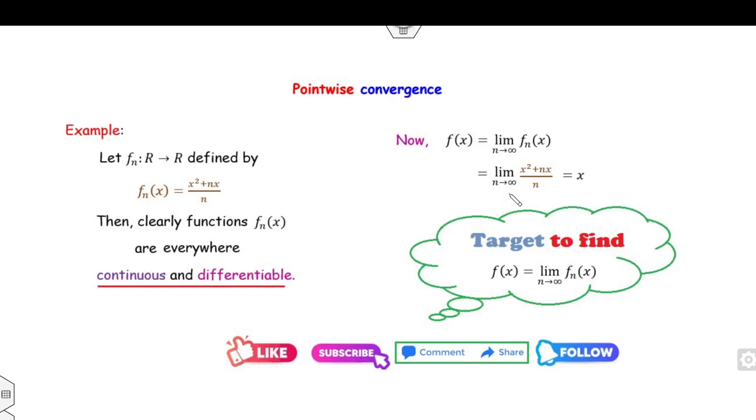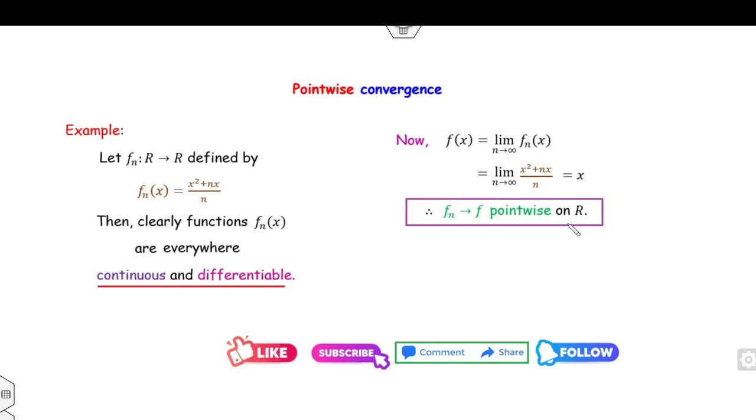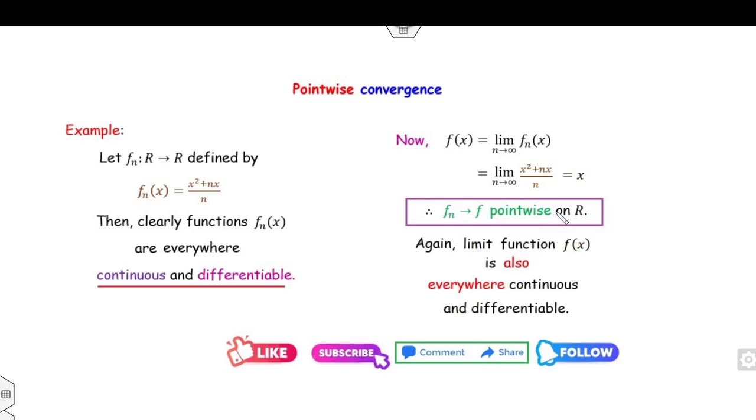Fine. So you can see this is a finite limit. Therefore, my sequence of functions fn converges to f pointwise. Now you can also see f(x) is x for all x belonging to R. Again, it is a polynomial. Therefore, f is continuous, because every polynomial is continuous. f is differentiable as well. So every such function f is continuous as well as differentiable.